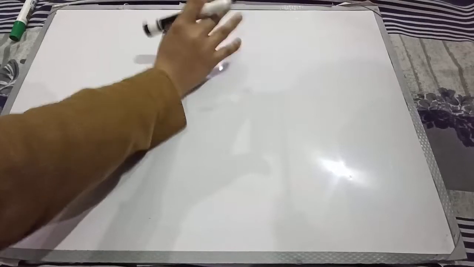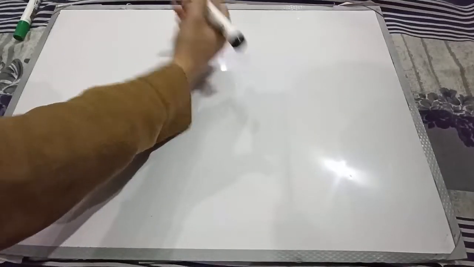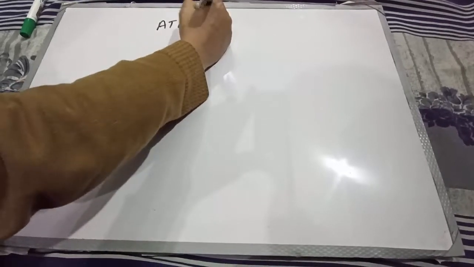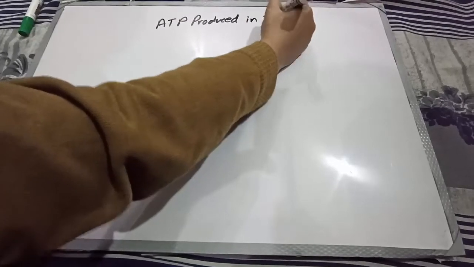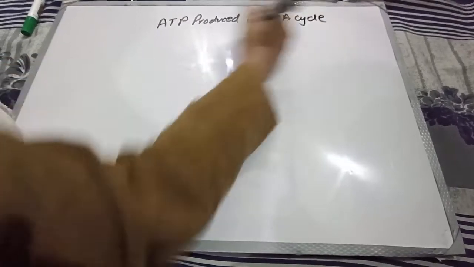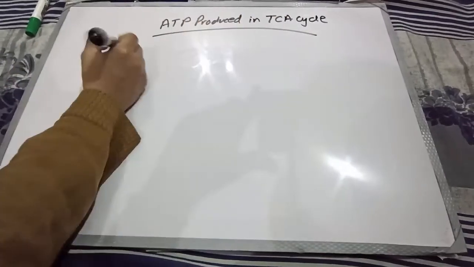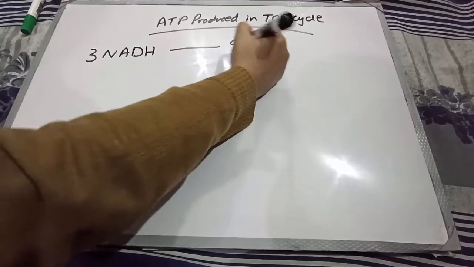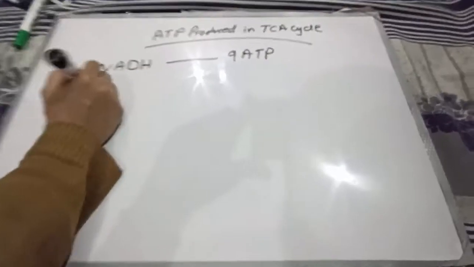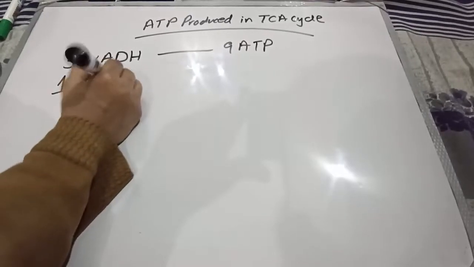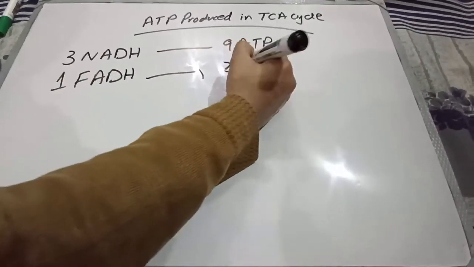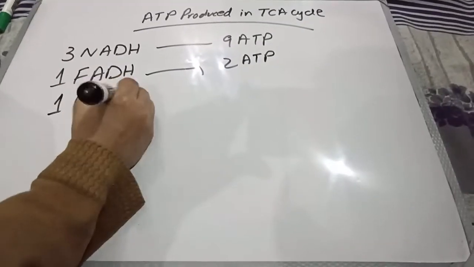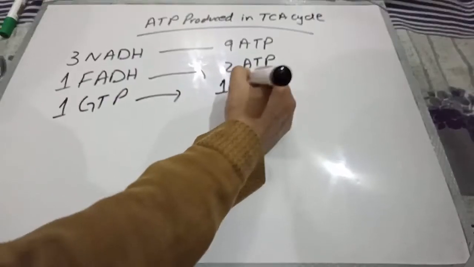So now let's conclude the whole lecture by how many ATP, NADH and FADH2 are formed. In the whole TCA cycle, which is also called the citric acid cycle, there was the formation of 3 NADH, giving 9 ATP, 1 FADH2, giving 2 ATP, and 1 GTP, giving 1 ATP.